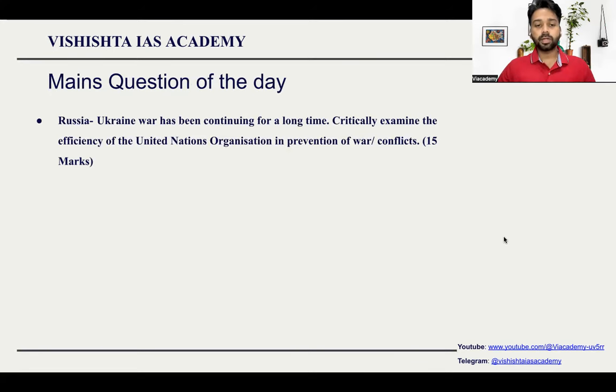About negatives, you can write that even those countries which are in the United Nations Security Council also take sides, so it becomes extremely difficult. And in positives, you can say that even though they are not able to prevent all the wars, at least to some extent they are doing humanitarian work. They have a peacekeeping force. They are trying their best to prevent wars. You can give some examples also.